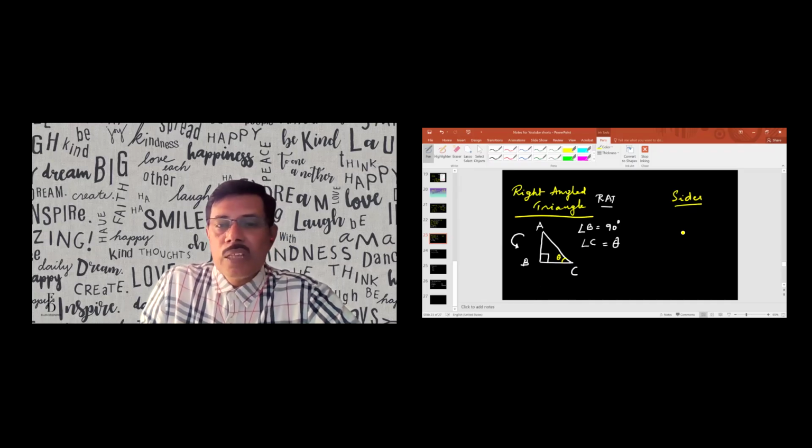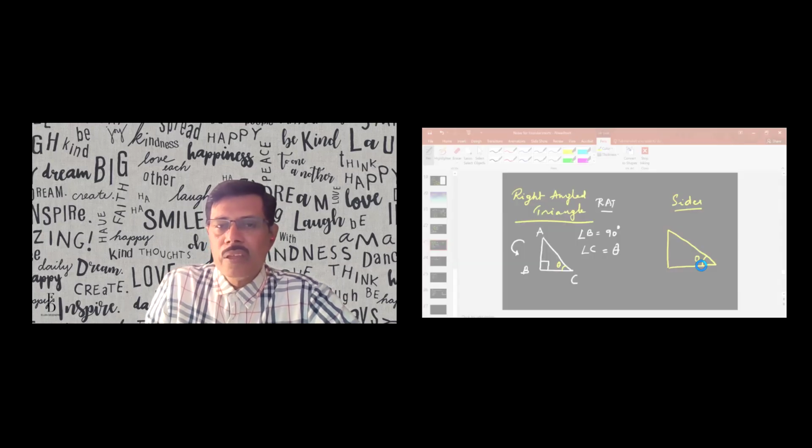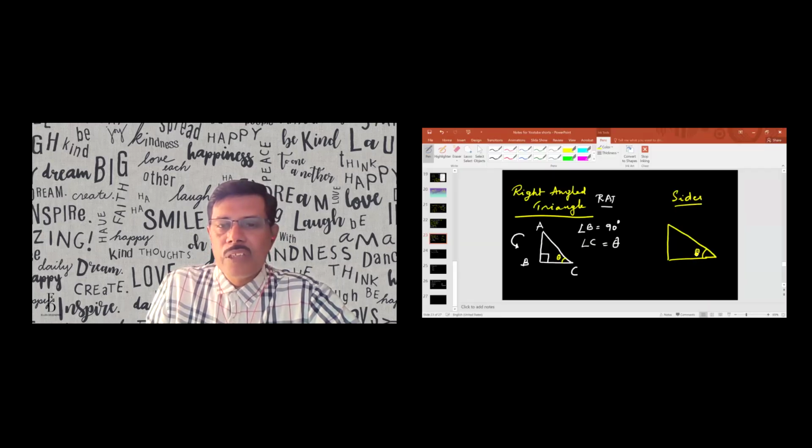Now, the other very important thing to understand, once we know the angles, is the sides. This is theta, and this is A, B, and C. There are three sides. Tri means three, so triangle has three sides.